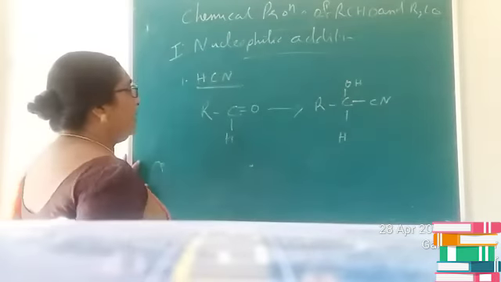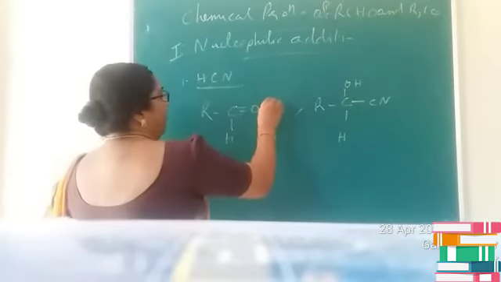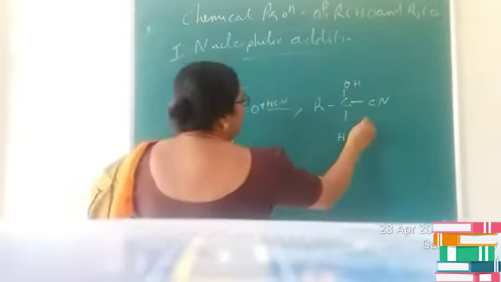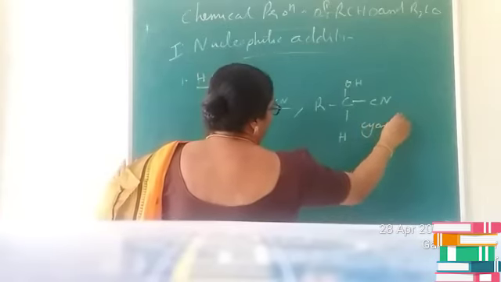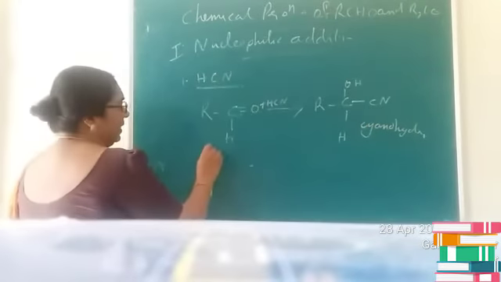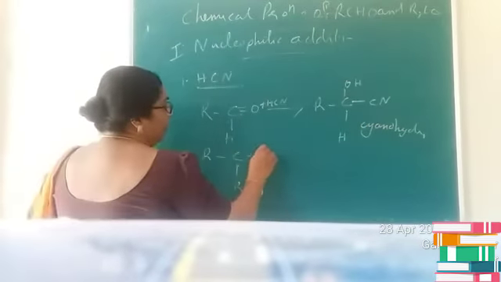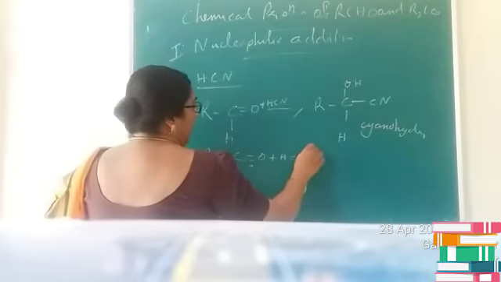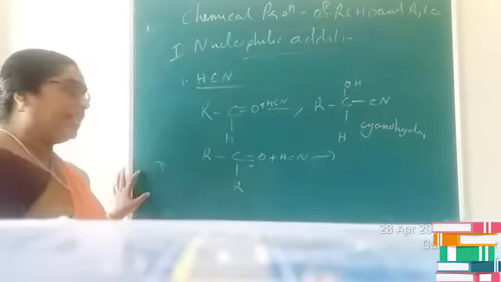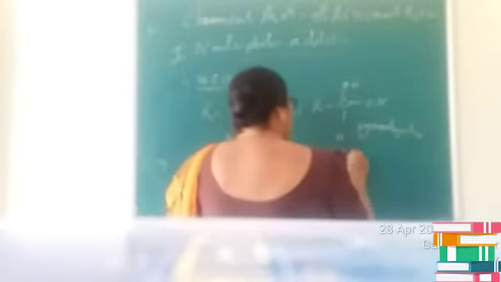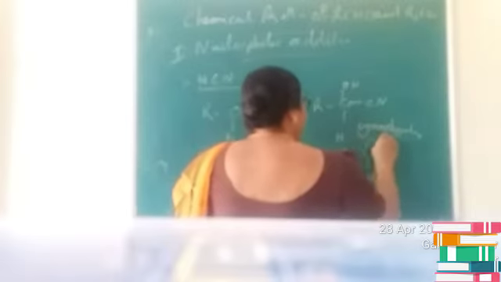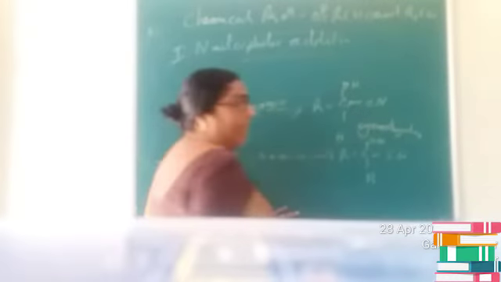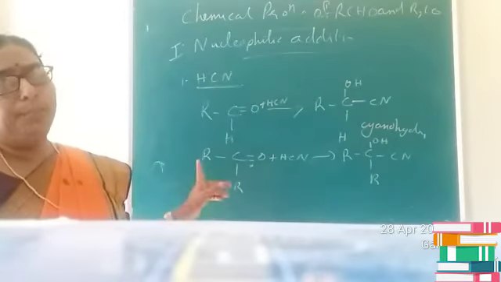So aldehydes on reaction with HCN produce cyanohydrin as the product. In the same way, ketones undergo reaction with HCN, and again the reaction takes place the same way. You will get RCR(OH)CN, that is, ketone cyanohydrin will be the product.